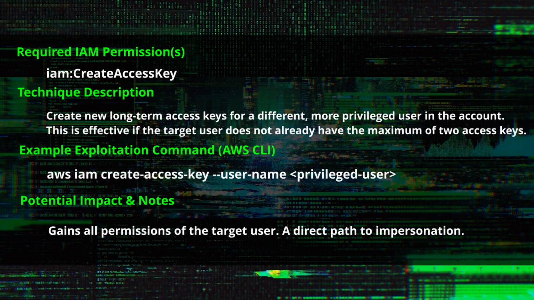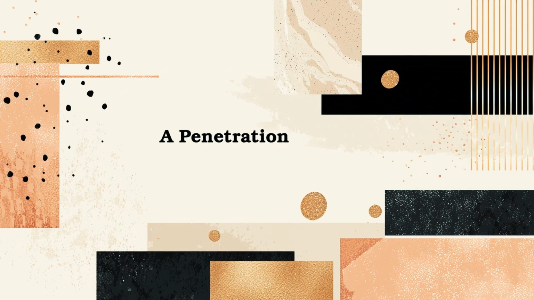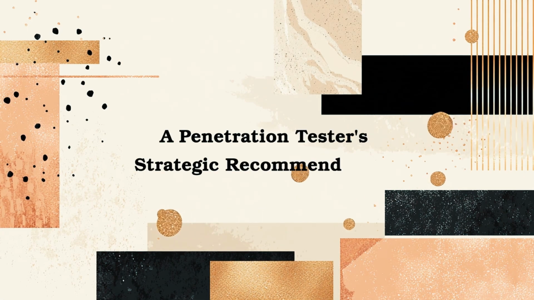AWS IAM create-access-key --user-name. It contains all permissions of the target user, a direct path to impersonation. A penetration tester's strategic recommendations.